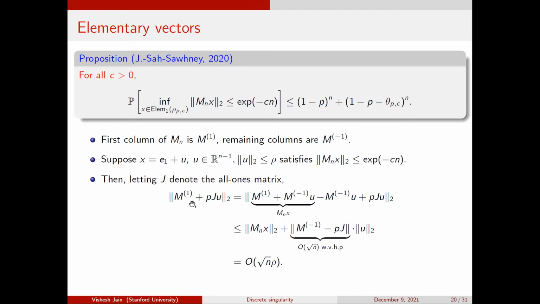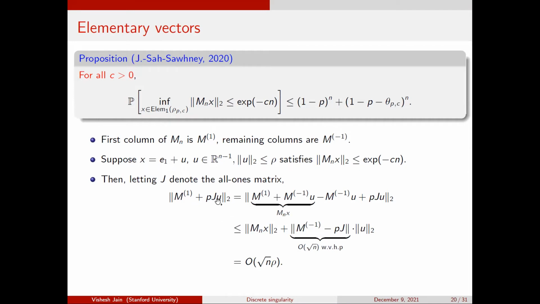If you think about M1, it's a random column, a random vector with 0 with probability 1 minus p and 1 with probability p. So it has norm about root m, up to some constant depending on p. What this is showing is that if an elementary vector has very small image, then the first column must be very close to a constant vector.